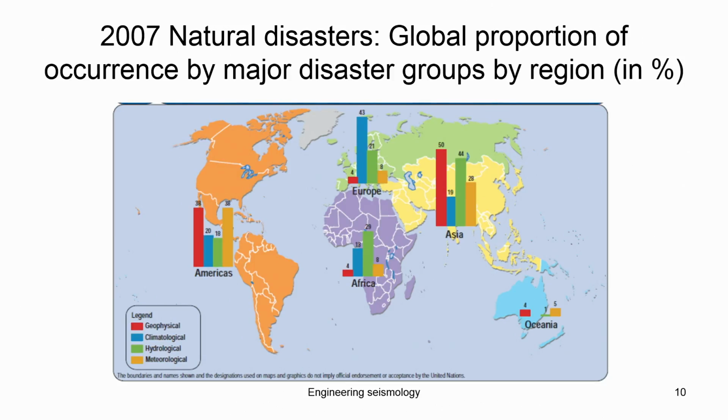If you look at the 2007 natural disaster global occurrence by the major disaster group, you can see how people are exposed to this kind of hazard, region percentage-wise. We have about 50% exposure to natural disasters. If you look at America, geophysical is 38% and climatology is 38%, and in the rest of the places like Europe, you can see that climate and hydrology play a major role.